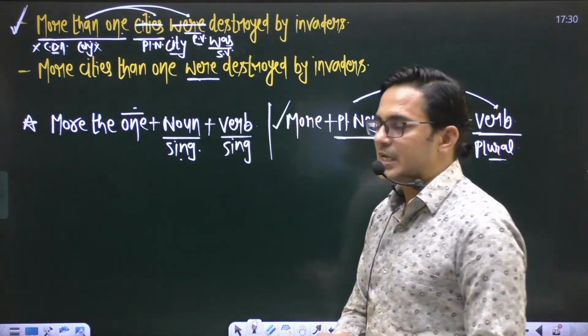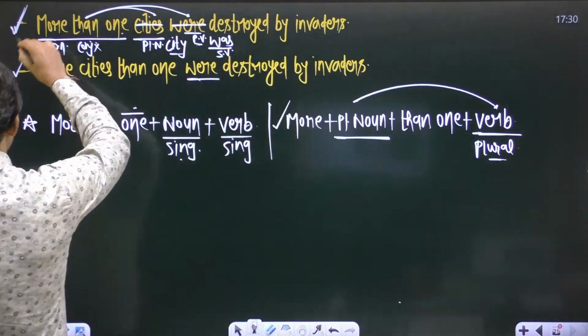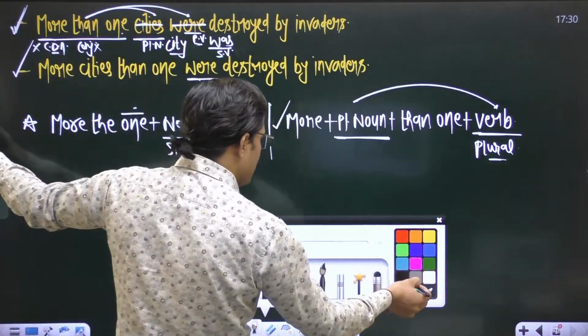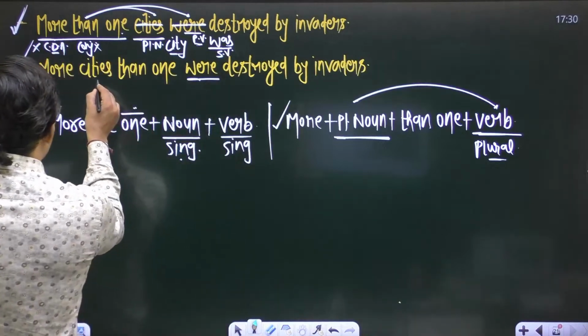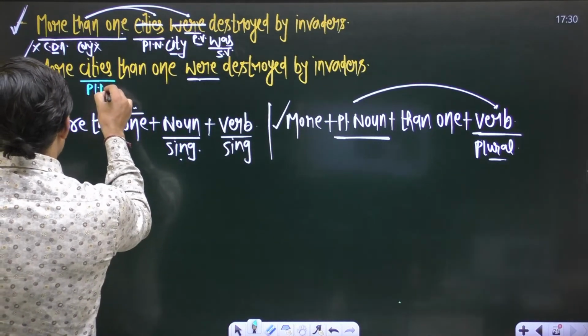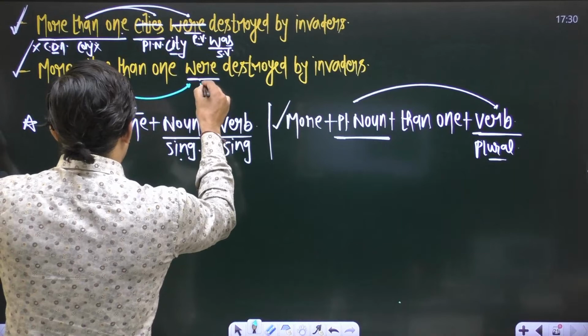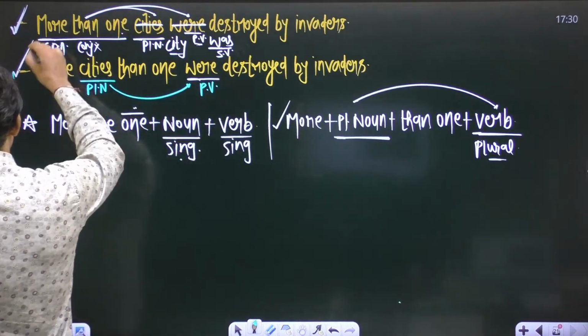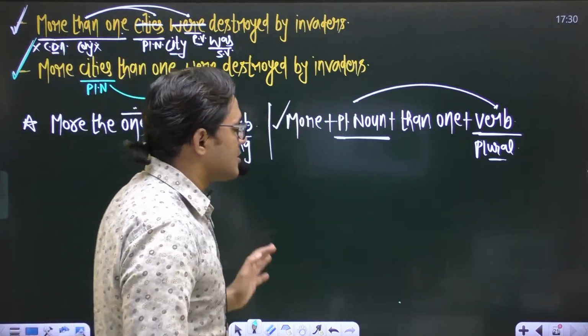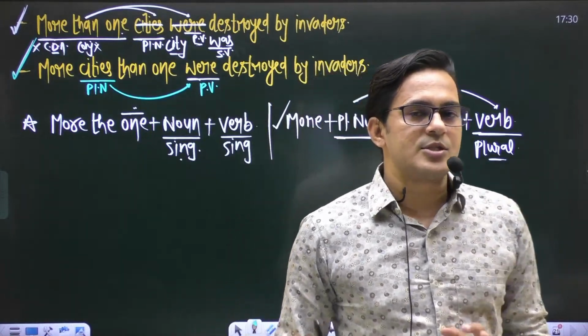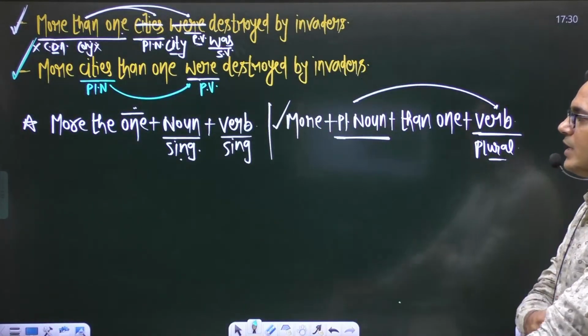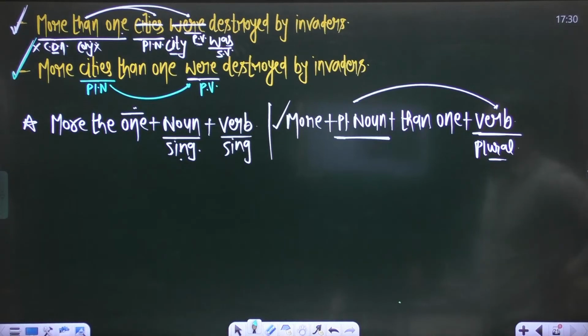So this is the second sentence. According to this plural noun, cities, you have to use a plural verb, and already we have a plural verb, so you don't have any error in the second sentence. Second sentence is okay, right?